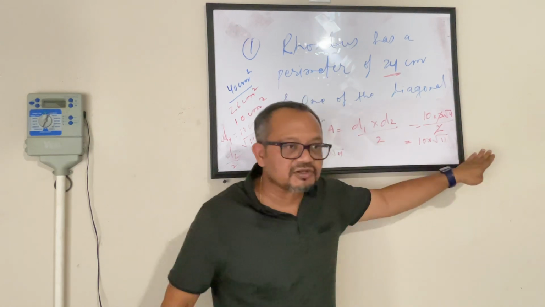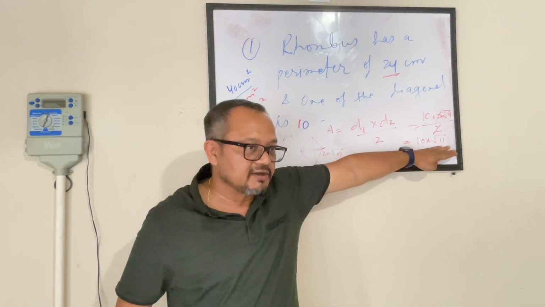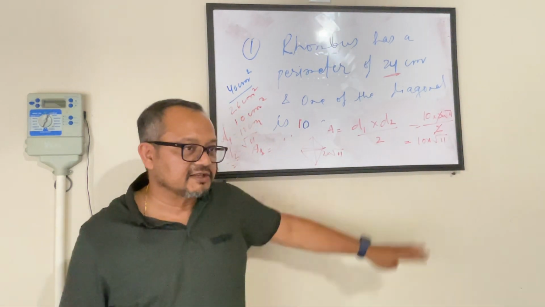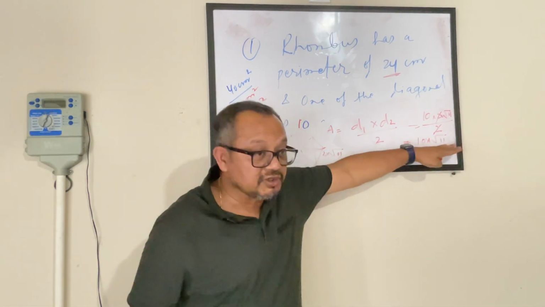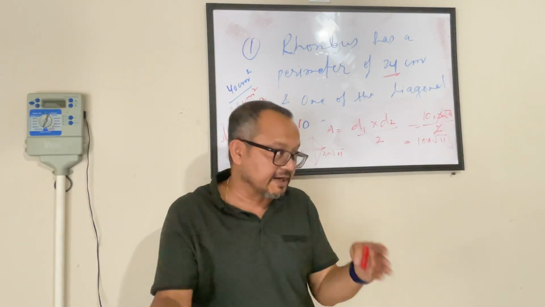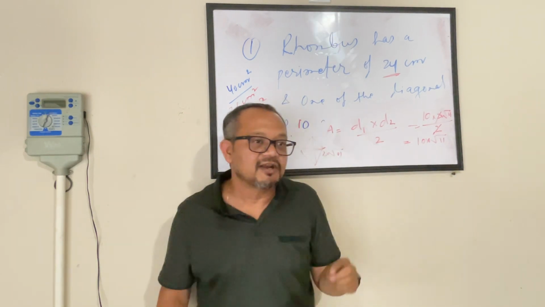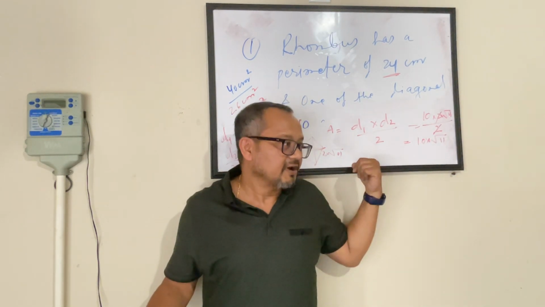That is where I want you to stop. Don't struggle to find the value of square root of 11. You can find that from a calculator. That's easy. I want you to come to this point and say, okay, fine, I applied the Pythagorean theorem to find the second diagonal, and then I applied the formula of area of rhombus to get the answer.